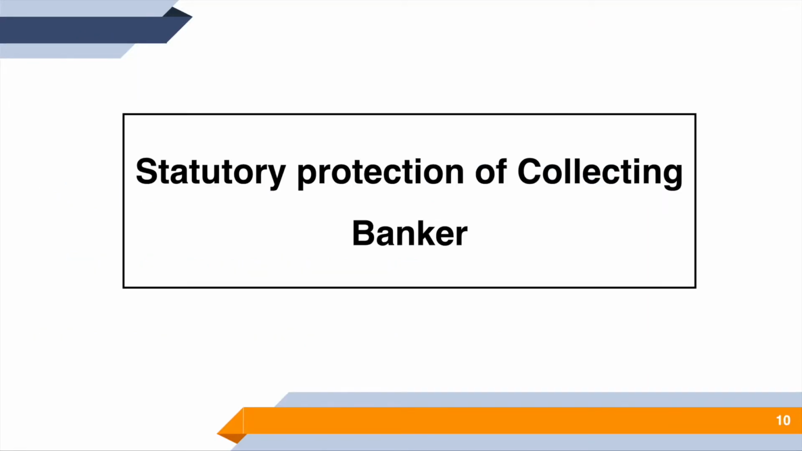Next, we have the statutory protection of a collecting banker. When I say the word statutory, that means it is by law, by the government. Who is the institution that governs all these commercial banks? It is the Reserve Bank of India. Clear? RBI is the head bank over all the commercial banks. So RBI has given certain protection, or statutory protection, to whom? To all the collecting bankers.